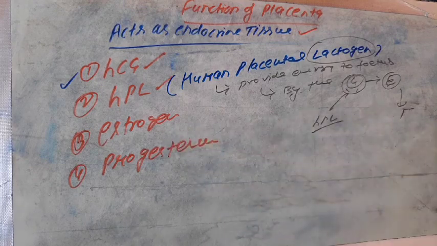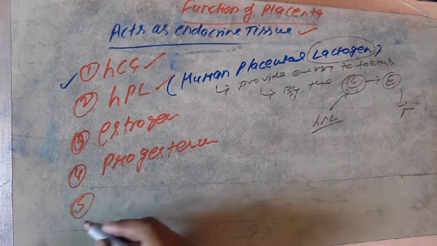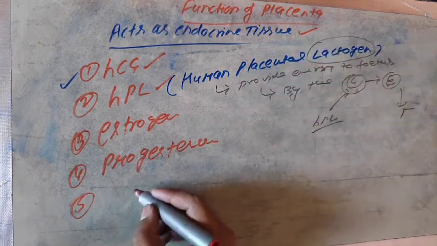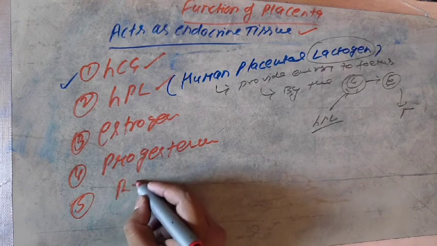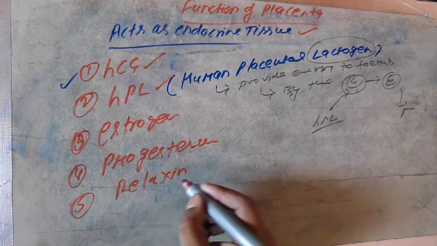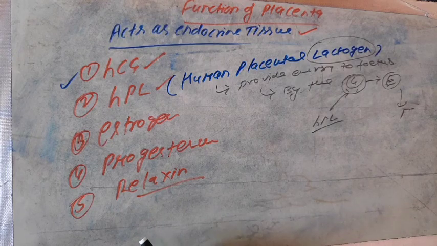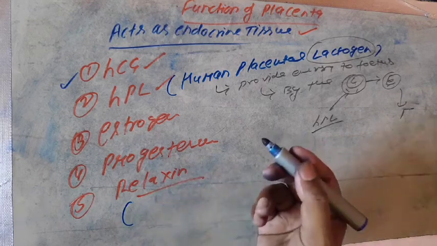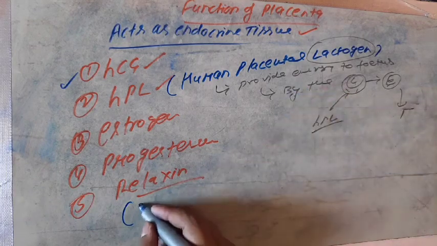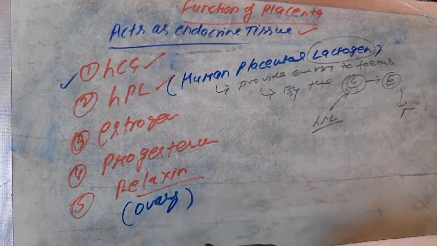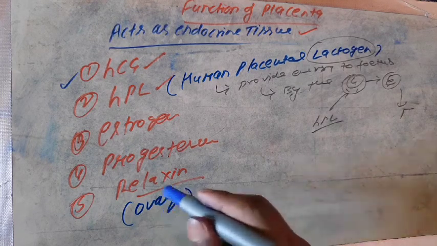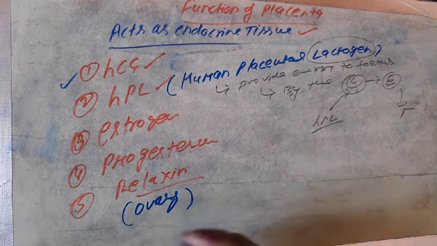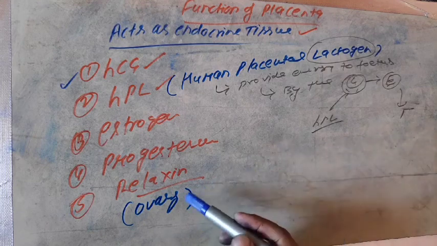Now the next one is estrogen and progesterone. The function of estrogen and progesterone, I think, is over. Now the other function of the placenta: the placenta also secretes the hormone relaxin. One point should be in your mind: relaxin is not only secreted from the placenta, it is also secreted from the ovary only during pregnancy. That is, the ovary also secretes relaxin during pregnancy.